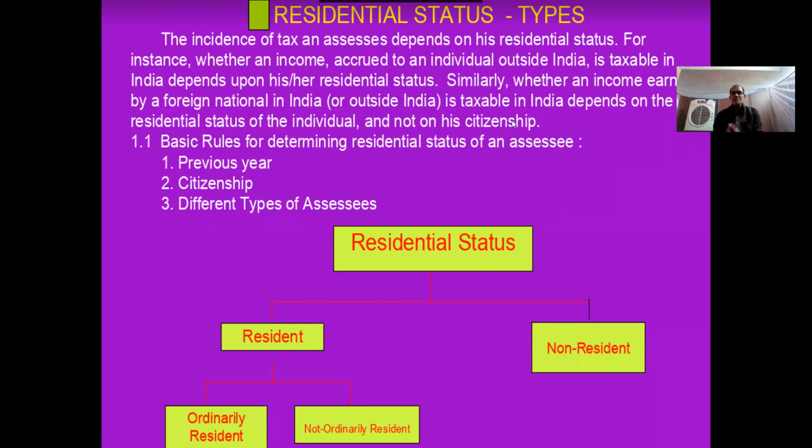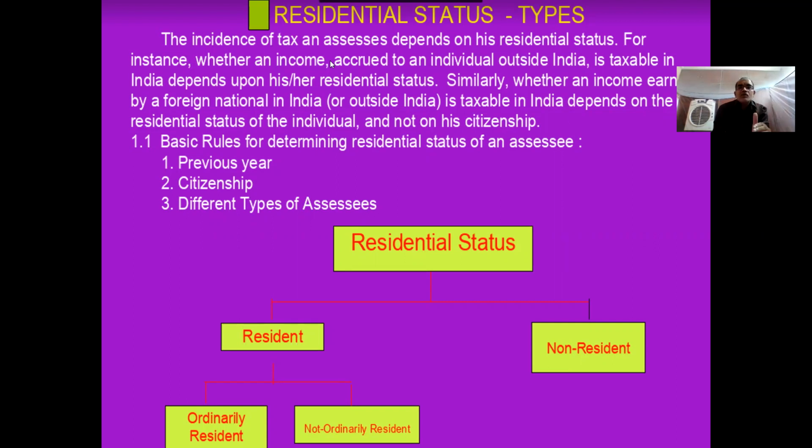I am repeating why we are learning residential status: a person's tax liability depends on his residential status. If a person is a resident, he has to pay a certain amount as tax. If he is a non-resident, he has to pay a different amount. Similarly, if he is an ordinary resident, his tax liability will be different, and if he is not ordinarily resident, that tax liability is also going to be different.